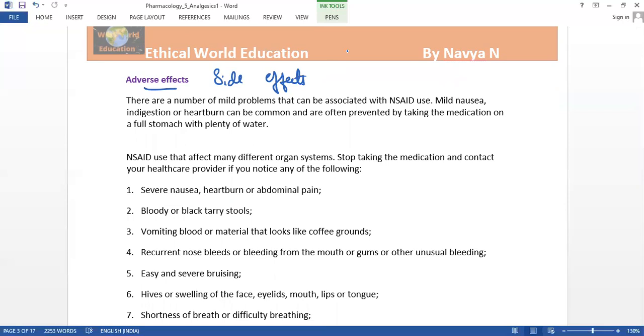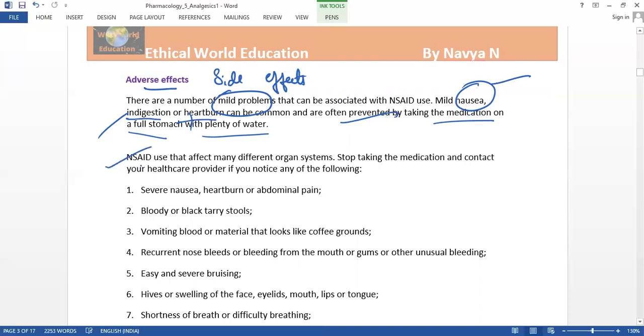Some may be mild, some may be a serious issue, but here it is a mild problem, not severe, such as nausea, indigestion, and heartburn. These three things are very common with this drug, and they can be prevented by taking the medication on a full stomach with plenty of water. So you can avoid this by drinking plenty of water.